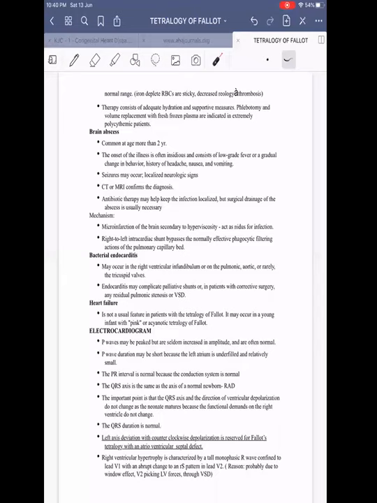Then coming on to the heart, here we have to remember one point, that is pink Fallot. They commonly ask what is meant by pink Fallot. Pink Fallot is a form of tetralogy of Fallot where there will be relatively preserved pulmonary blood flow. What is the cause for higher saturation in these patients? They will have increased pulmonary blood flow, probably because of relatively less severe RVOT stenosis. That's all we can tell.